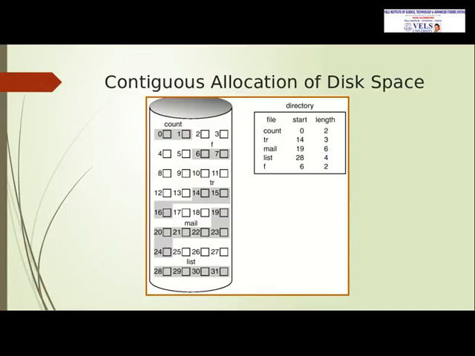So it will start from 14th up to 16, and then the list has started from 28th location, and it has length 4. So the continuous location will be allocated for the next use. This is known as contiguous allocation of the disk space.